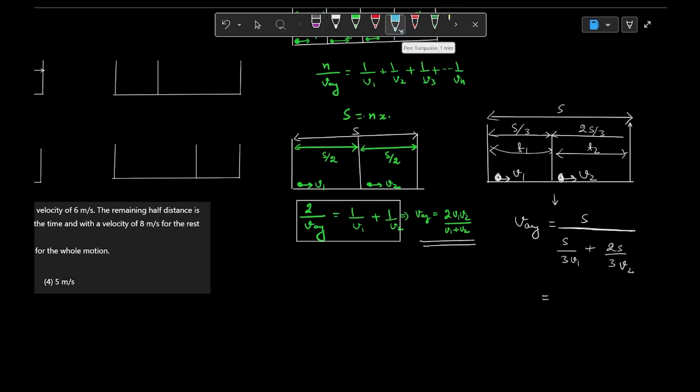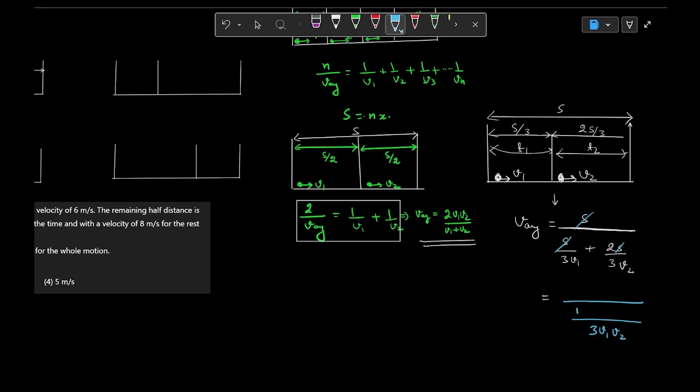Now we have to cancel out s by taking it common, and by simplifying, with a little bit of mathematics, we will come to a very excellent conclusion. Just be careful during the calculation.